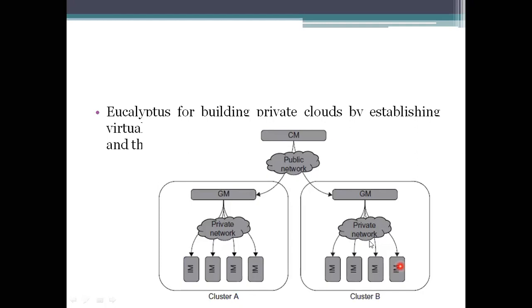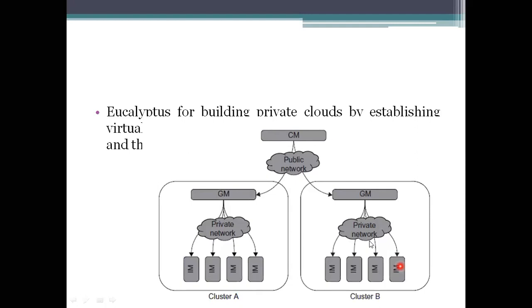And also, if any network problem or any issue is raised, it has to look after the network it takes into account, that is the virtual instance network, which is also specified as the private network. So how do we form clusters? It is not simply a group of machines or a group of nodes taken to form a cluster.